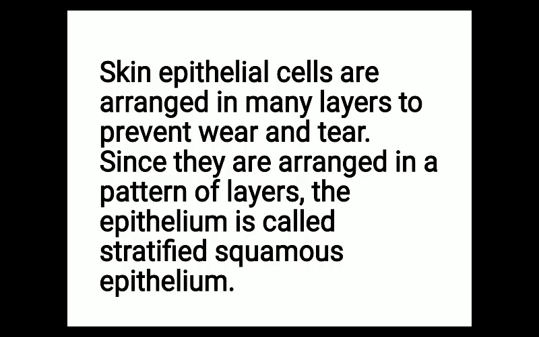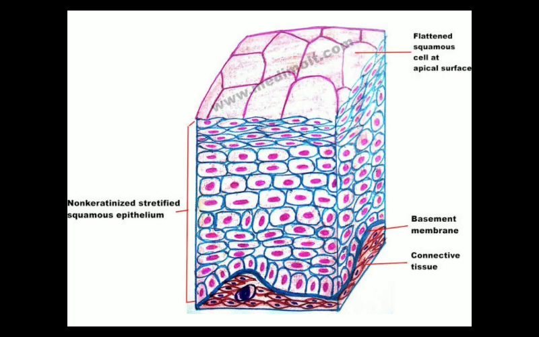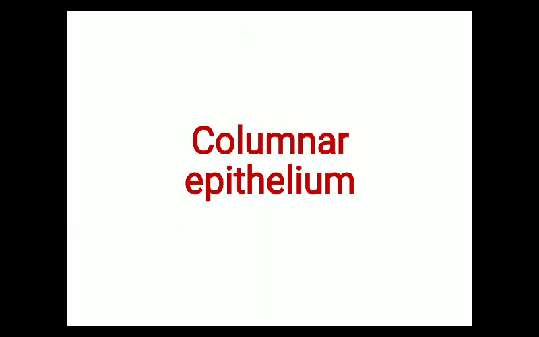So many layers of squamous epithelium are piled over each other and form stratified squamous epithelial tissue. Skin epithelial cells are arranged in many layers to prevent wear and tear. Since they are arranged in layers, the epithelium is called stratified squamous epithelium. This is the basic difference between squamous epithelium and stratified squamous epithelial tissue.